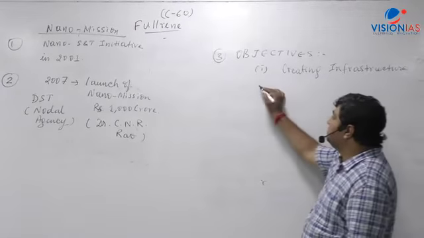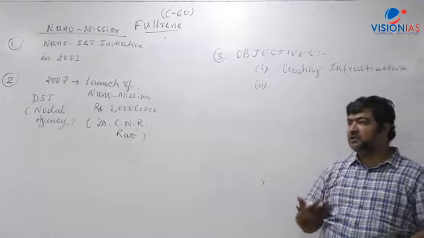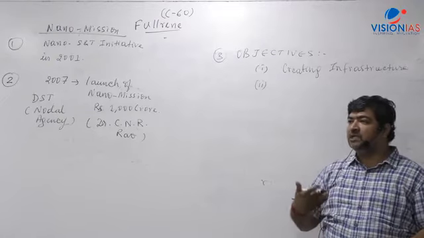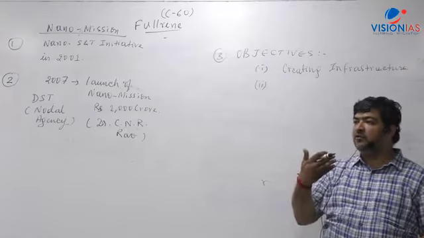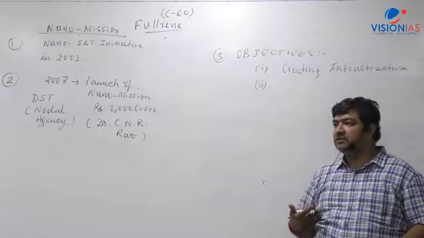What was the second? The second was that if we want to build nanotechnology research in India and use nanotechnology in the areas of water, environment, food security, medical science, healthcare, and agriculture.